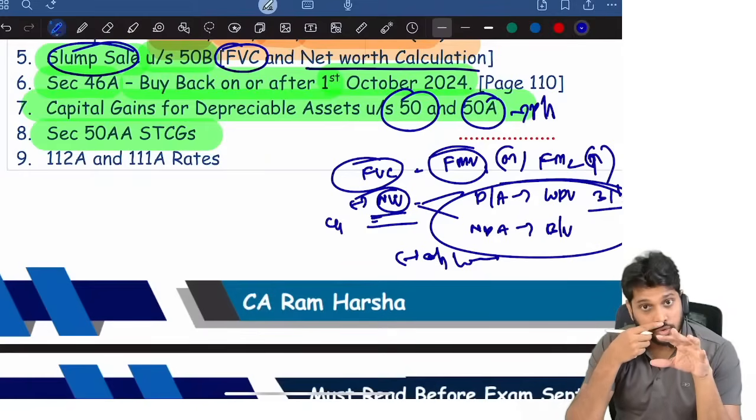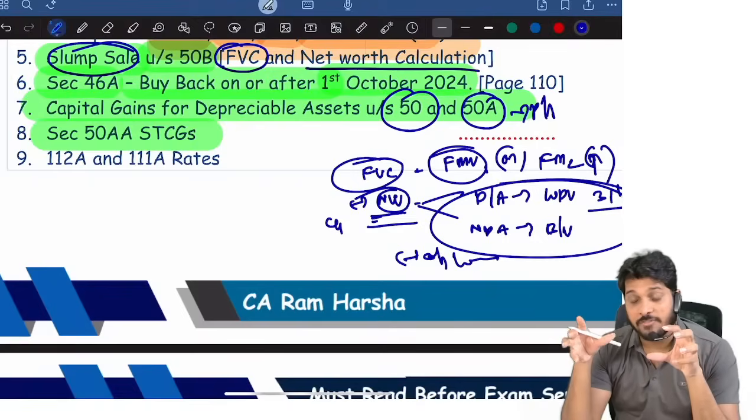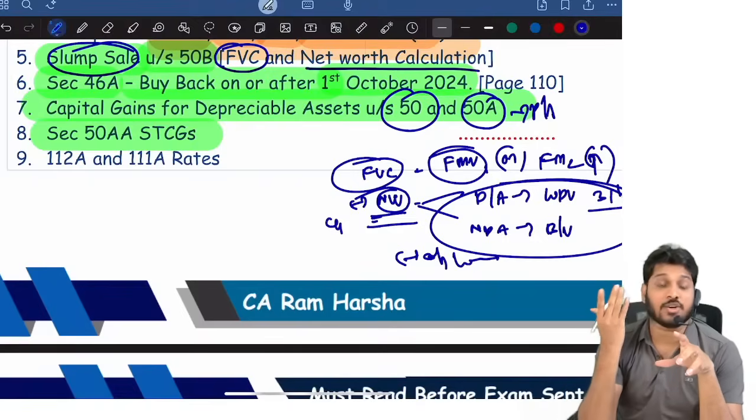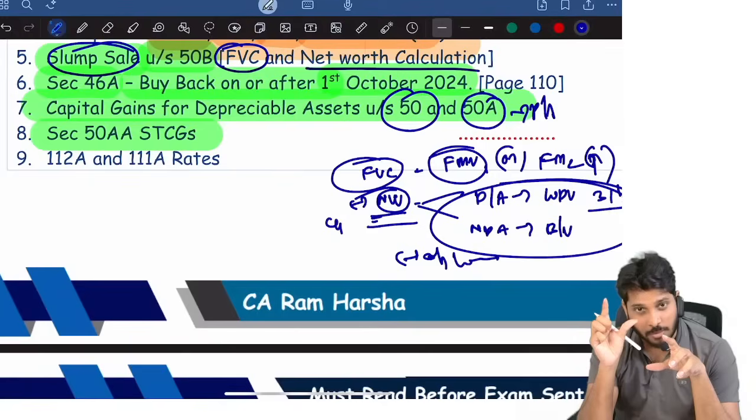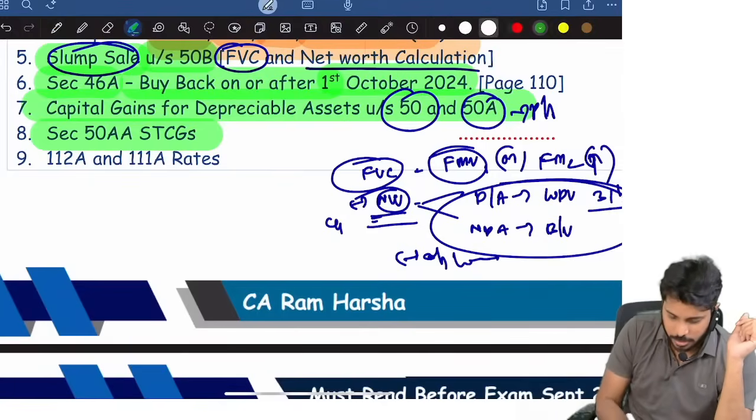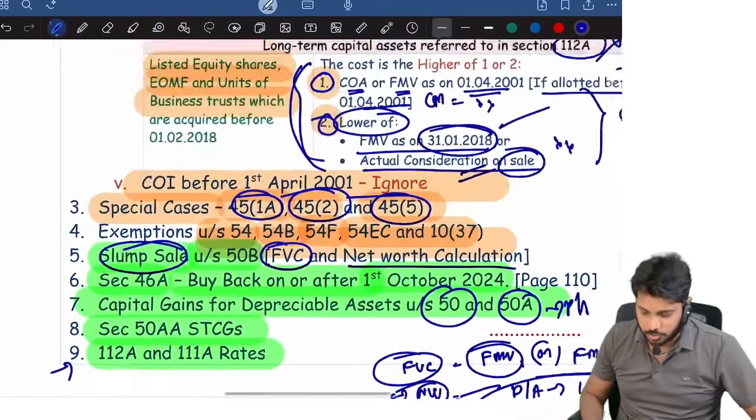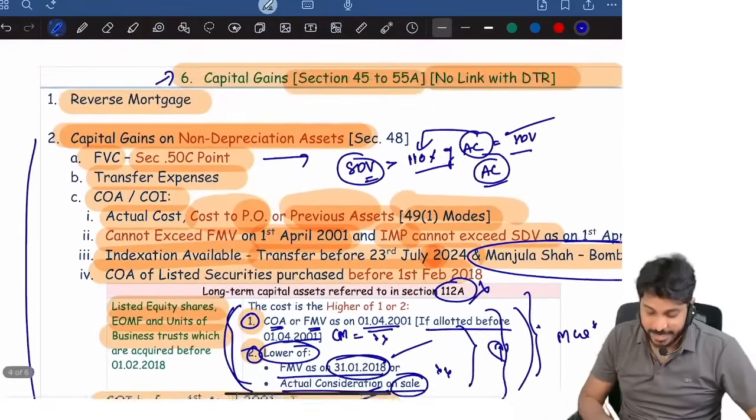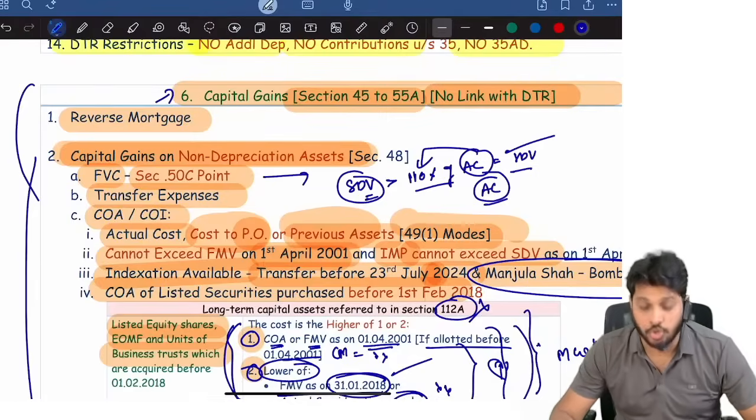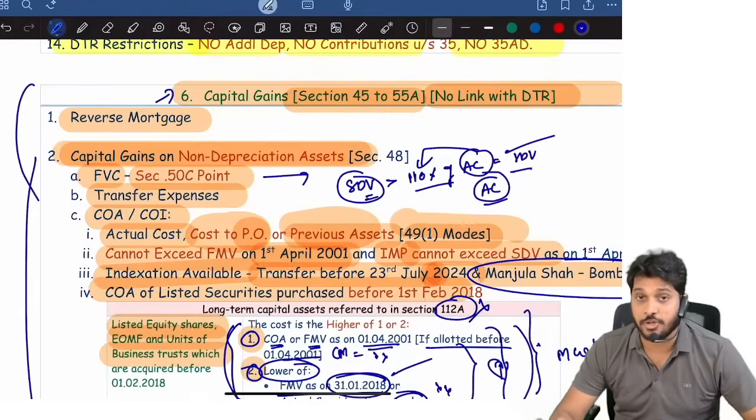Sir, what if part of a block is sold? If part of a block is sold for a price higher than the gross block value, then the extra amount is short term capital gain. Then 112A and 111A rates apply. So you should see this. These are the points you must see in capital gains without fail. Do not miss these points.